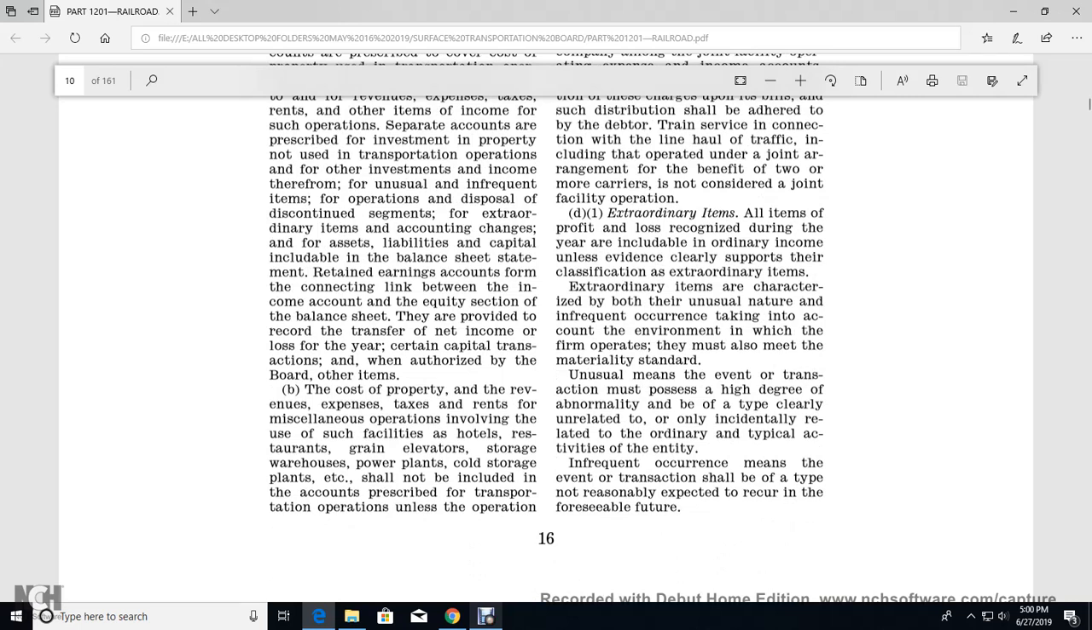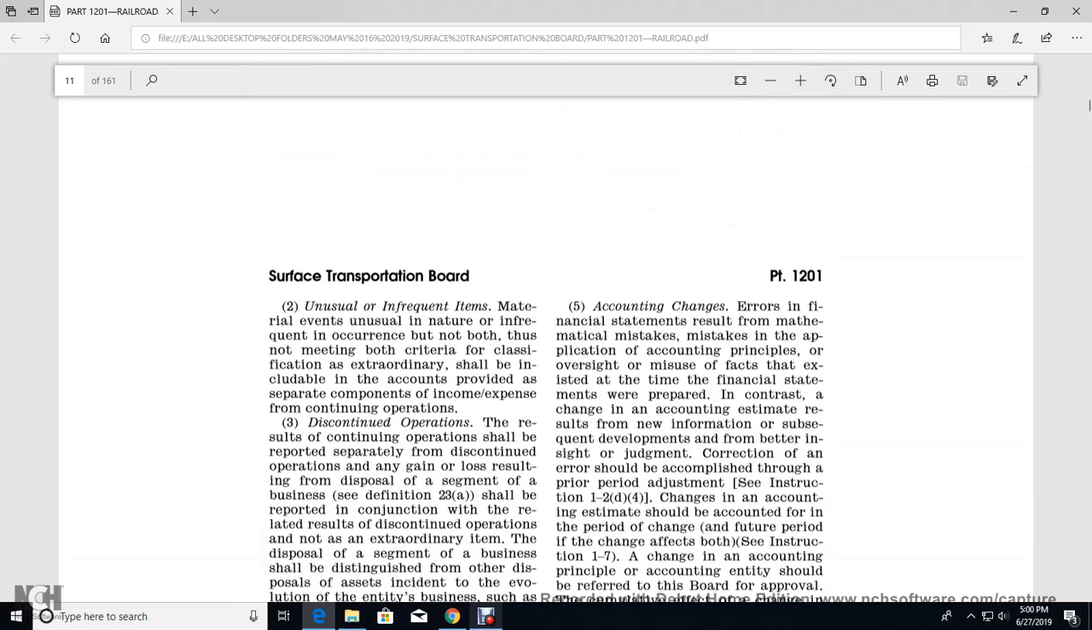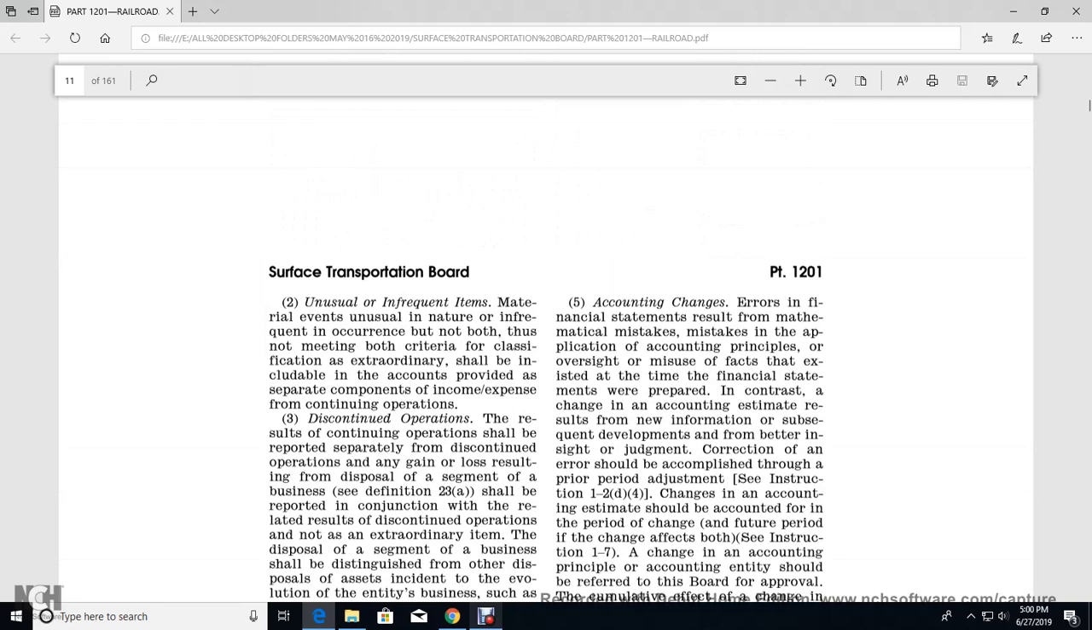Unusual nature means the event or transaction must possess a high degree of abnormality, clearly unrelated or only incidentally related to the ordinary and typical activities of the entity. Infrequent occurrence means the event or transaction should be one not reasonably expected to recur in the foreseeable future. Unusual or infrequent items, material events that are unusual in nature or infrequent in occurrence, but